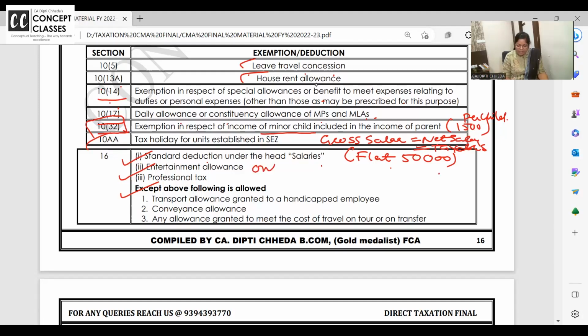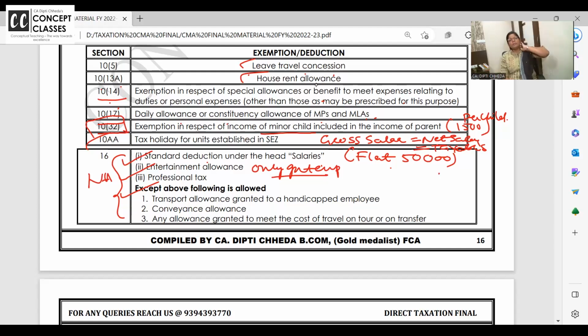Entertainment allowance is given only to government employees. This all will be NA, not allowed. Toh ma'am phir kyon padha rahe hain? Just for the understanding that entertainment allowance was given under section 16 subsection 2 but ab nahi milega.